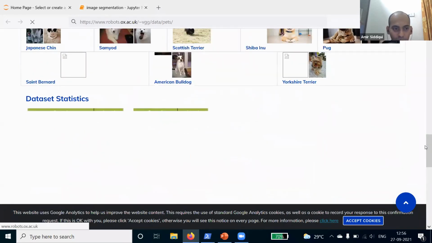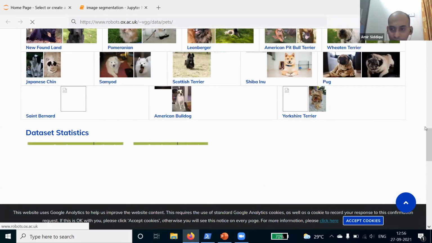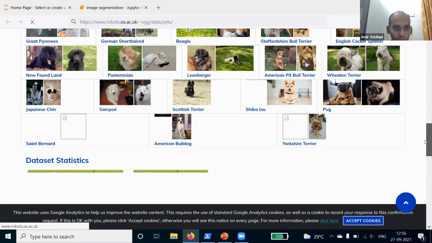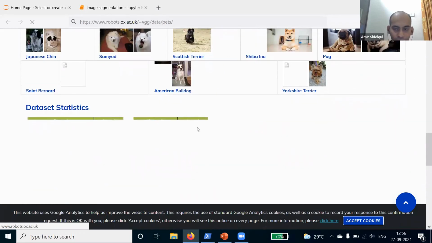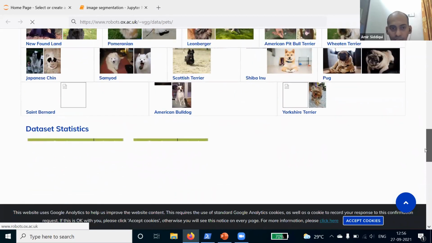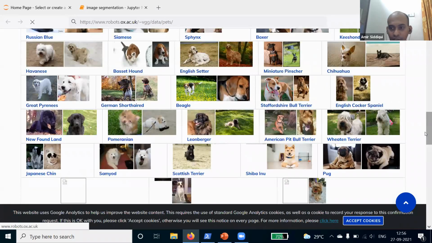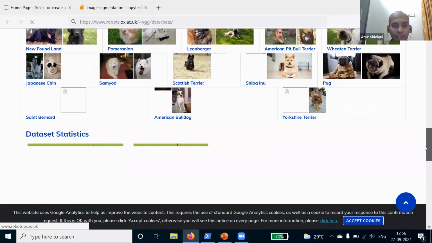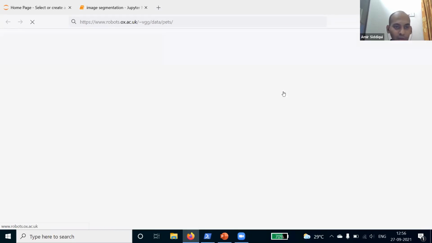And here you will get the dataset statistics. It is taking some time to load. But you can come on this page and look at the statistics of the dataset. It will tell you how many pictures belong to cats and dogs. And if I come back to the Jupyter Notebook, I'll show you the code.